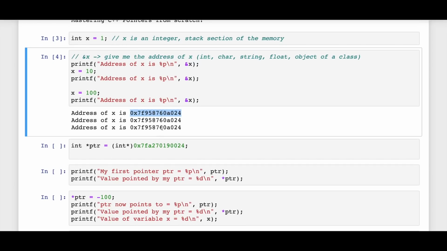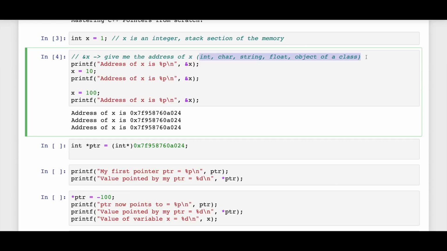This is what the address looks like. And actually if I copy this, how do you create pointers now? Now we understand that x has been given a memory address. It's this. But what are pointers? Pointers are nothing but they point to objects. So a pointer is essentially containing an address, and it can point to an integer, it can point to a character, string, float, or an object of a class. It can point to anything. But the pointer itself is just containing the address of something.